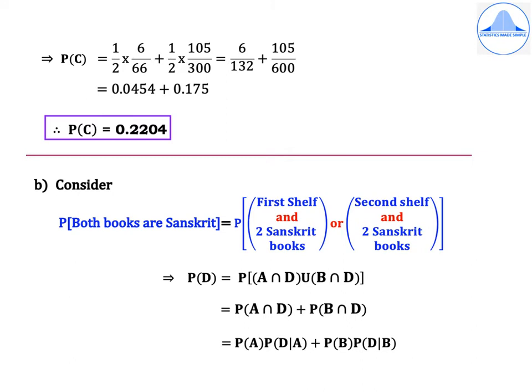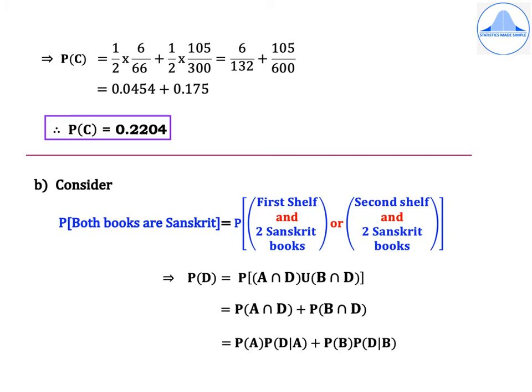Let us now substitute all the values in P of C. So we get P of C is equal to 1 by 2 into 6 by 66 plus 1 by 2 into 105 by 300, which is equal to 6 by 132 plus 105 by 600. Now, taking 4 places after the decimal after rounding off, we get 0.0454 plus 0.175. Therefore, P of C is equal to 0.2204. Always remember that the probability answer should lie only between 0 and 1.